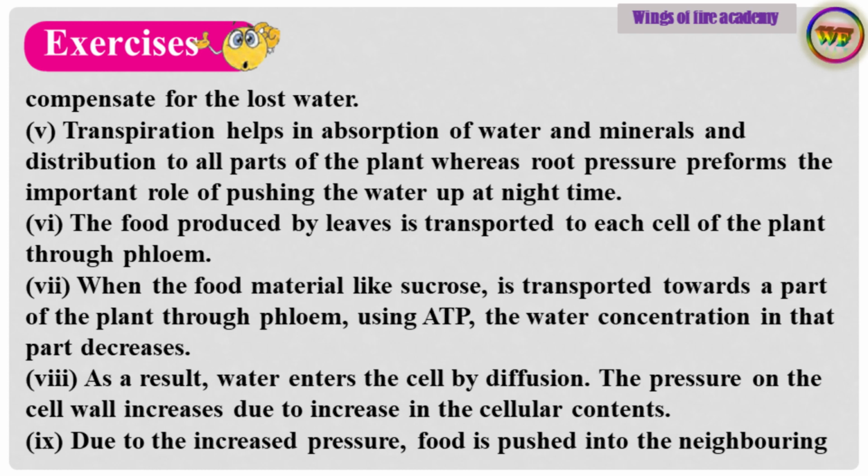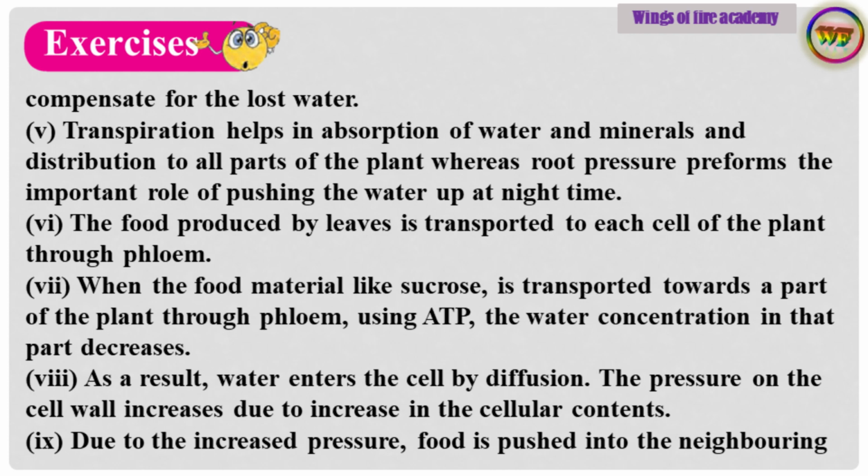Point number 6. The food produced by leaves is transported to each cell of the plant through phloem. Point number 7. When the food material like sucrose is transported towards a part of the plant through phloem, using ATP, the water concentration in that part decreases. Point number 8. As a result, water enters the cell by diffusion.